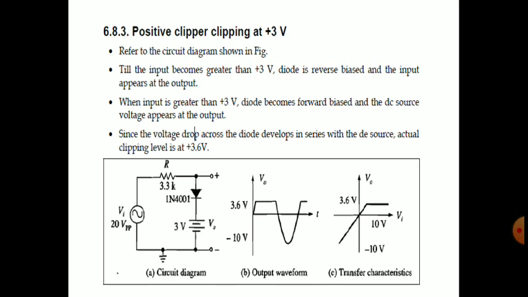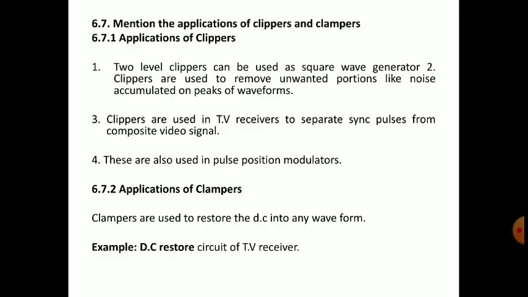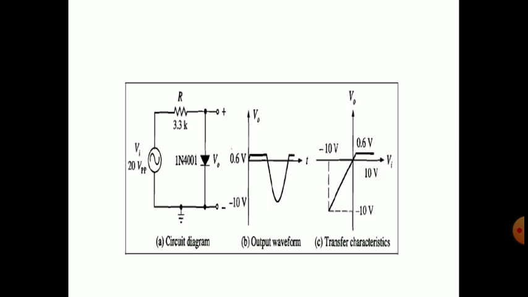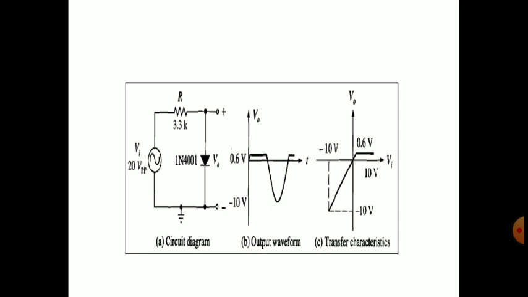It is better if you have drawn the circuit by yourself. Please draw the circuit on paper, the same circuit diagram, the output waveform and the transfer characteristics also, with the heading positive clipper clipping at plus 3 volts. And you can draw these previous circuits also with the heading positive clipper clipping at 0 volts. Same, you can draw all these three waveforms.